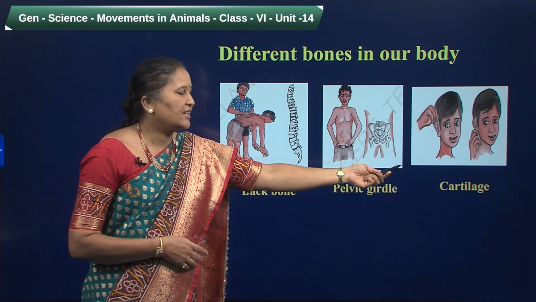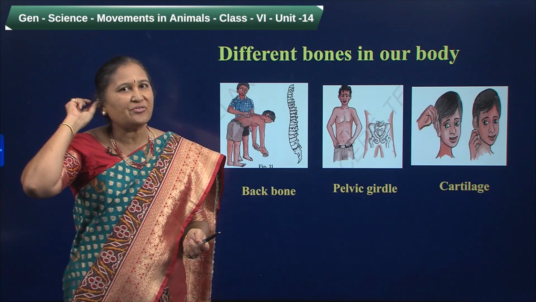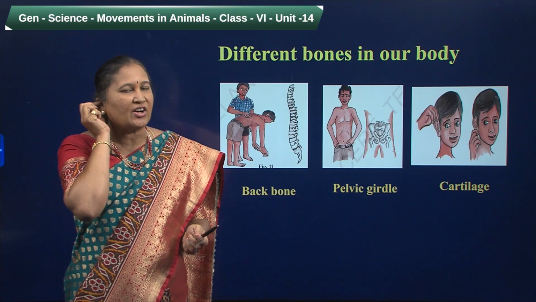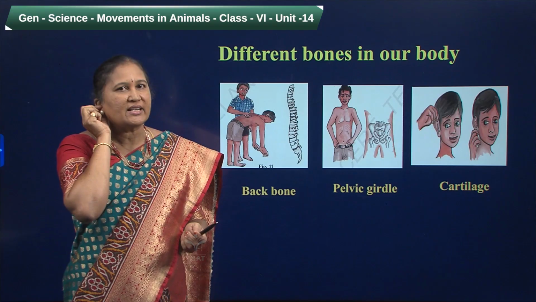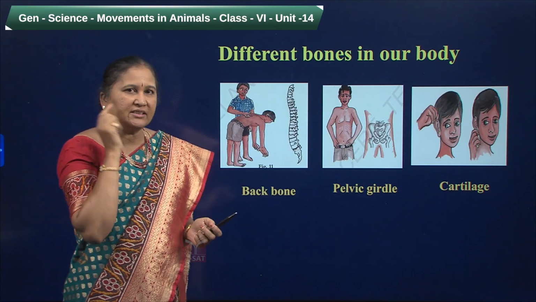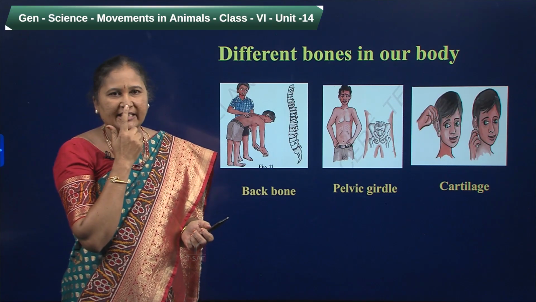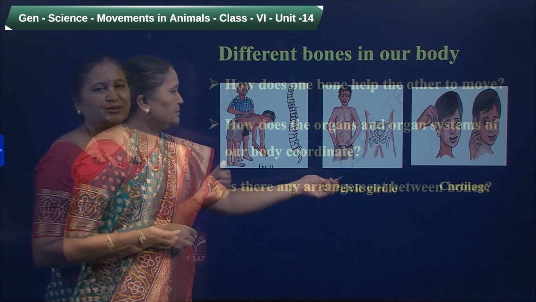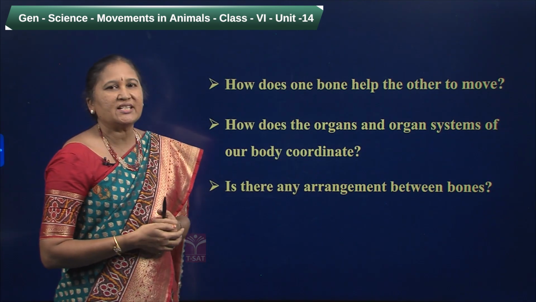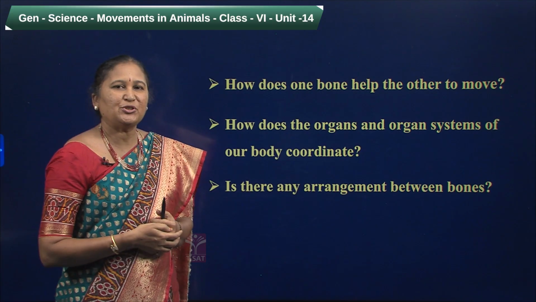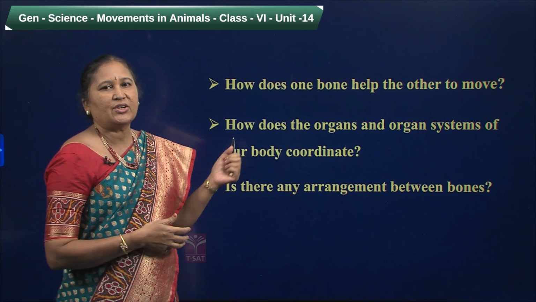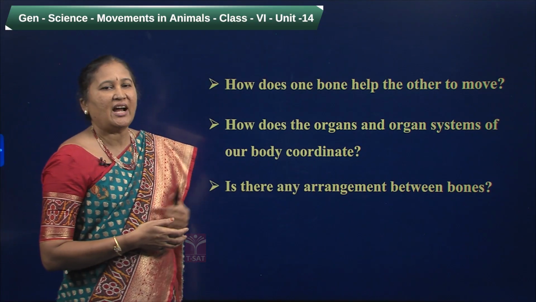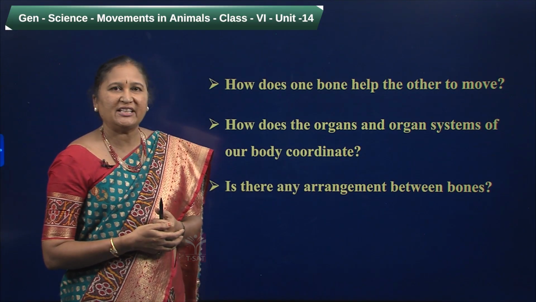Next, if you touch your ear, you can find some soft and hard structures. These hard structures are flexible and they are called cartilage. You can find this type of cartilage at the tip of your nose and also at the joints of the ribs. Try to think about these questions. How does one bone help the other bone to move? And next question is, how do the organs and organ systems of our body coordinate with each other? And is there any arrangement between the bones?